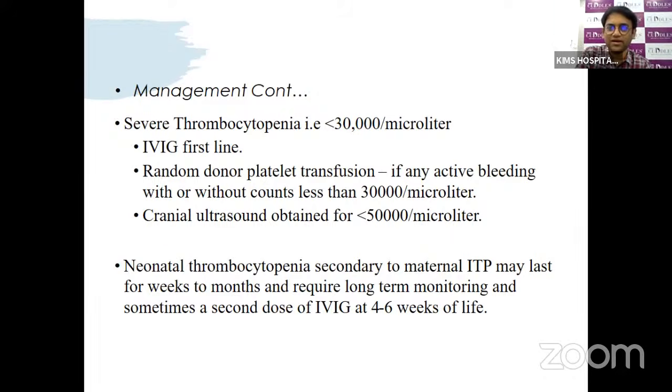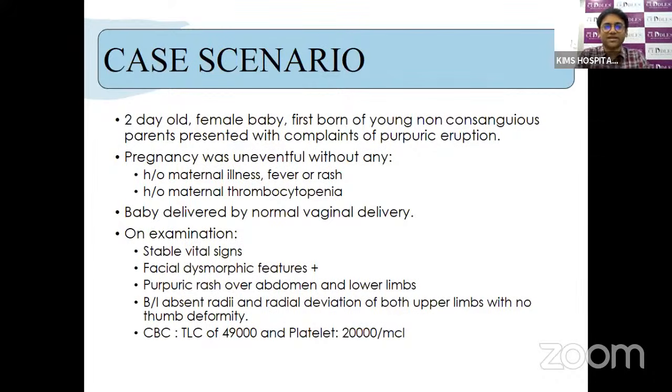However, compared to NAIT, the chance of intracranial bleed is less, unless the baby has very severe thrombocytopenia. So the choice of delivery is an obstetric indication rather than a gynecological consideration. So the next case scenario is a 2-day-old female baby born to non-consanguineous parents,